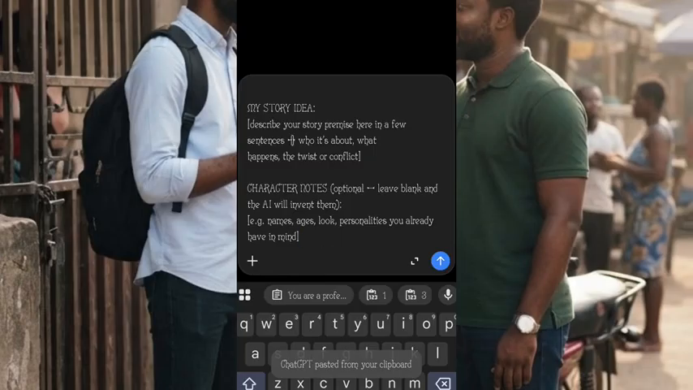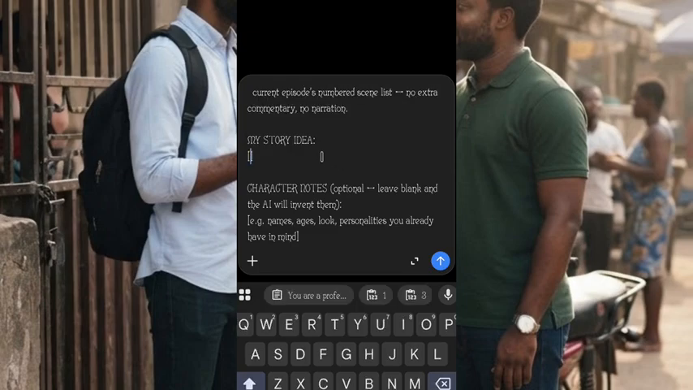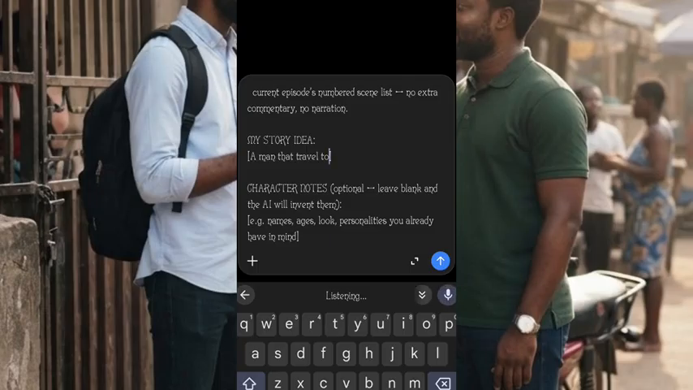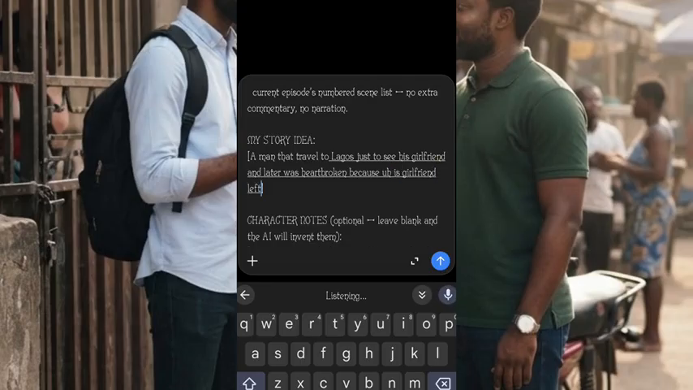Now, if you paste it here, you are going to see where it says my story idea. You clean this like this. You clean everything that is here. After you clean everything, this is where you are supposed to write your story idea. So, for example, let me just put in a small story. Let me say: a man that traveled to Lagos just to see his girlfriend and later was heartbroken because his girlfriend left him for a rich man.